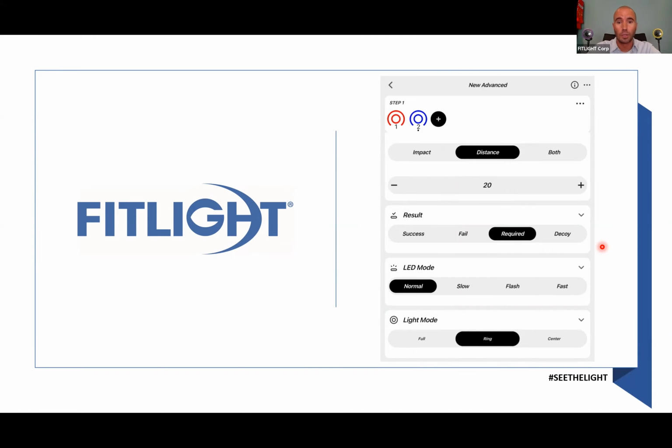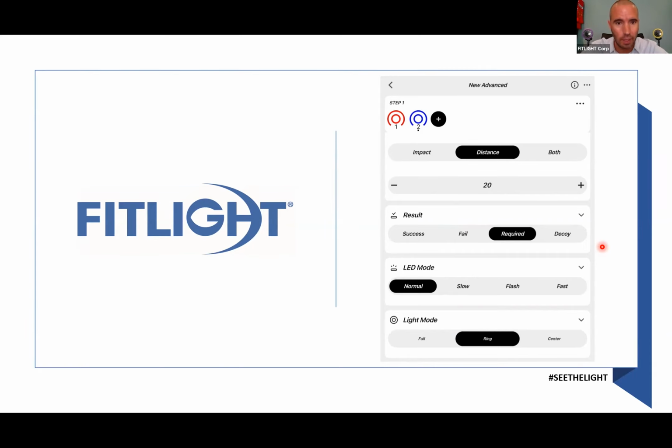So here, you can actually assign a result to a specific light. What does that mean? If I choose, like in this instance, required, it means that I have to deactivate that light. If I don't deactivate that light, the whole exercise will stop. All lights will blink red, and that's the end of your exercise.